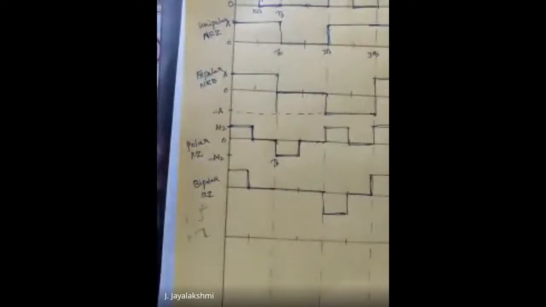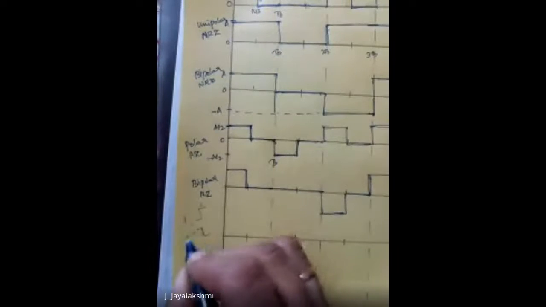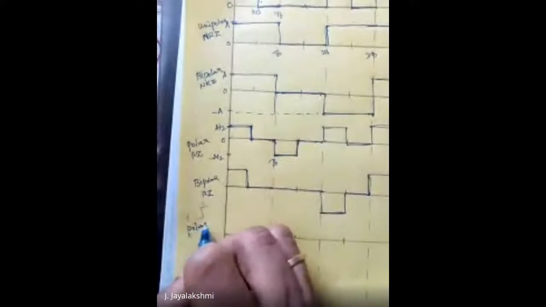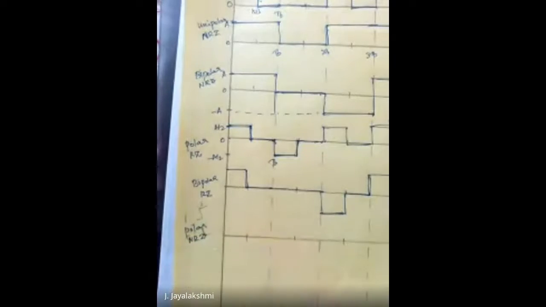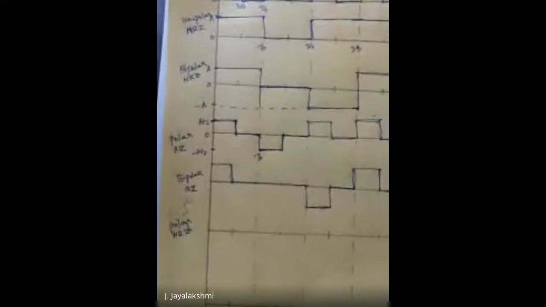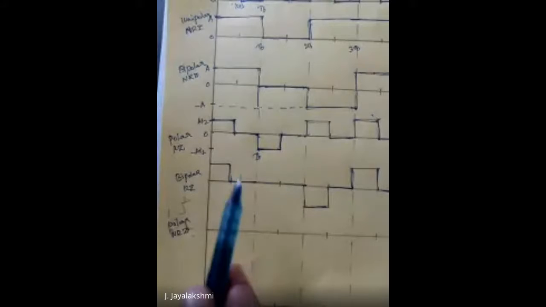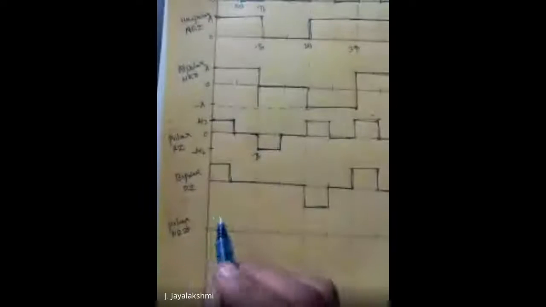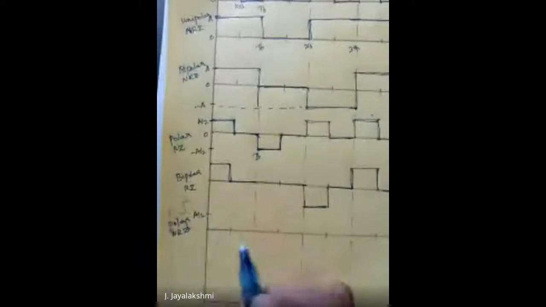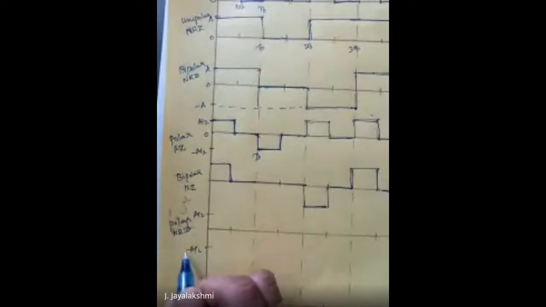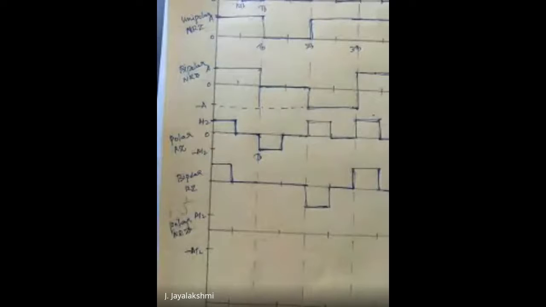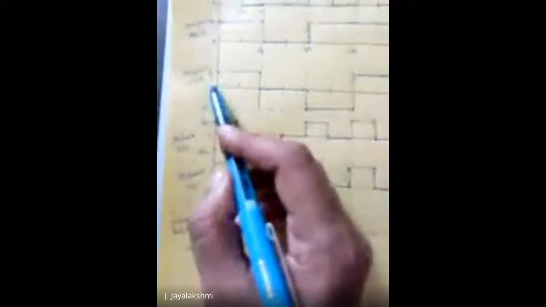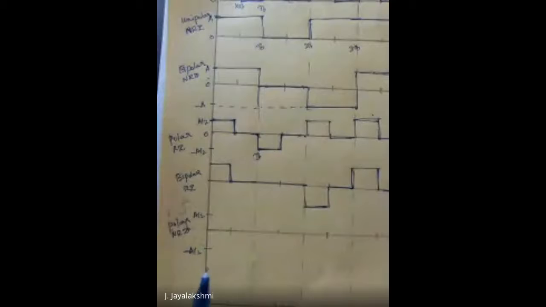Okay. Next we will see polar non-return to 0. Polar non-return to 0 is the same thing, but it won't return to 0. Amplitude is A by 2 and minus A by 2. Remember, it is not A and minus A like your bipolar. It is half of it. It is A by 2 and minus A by 2.